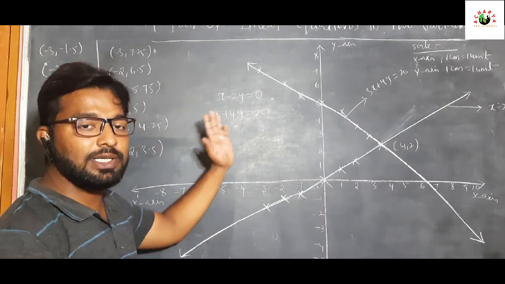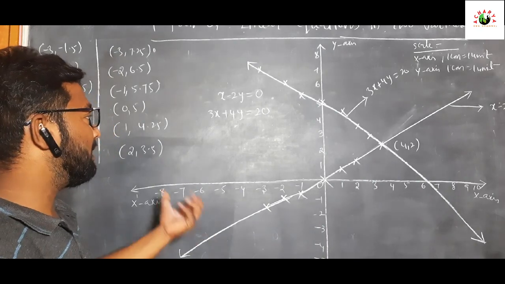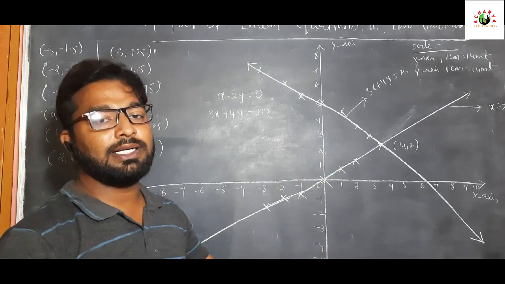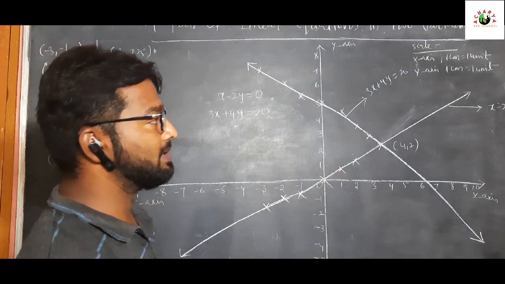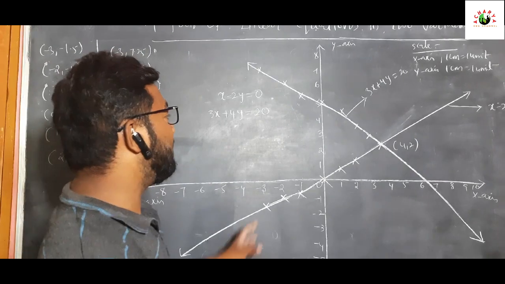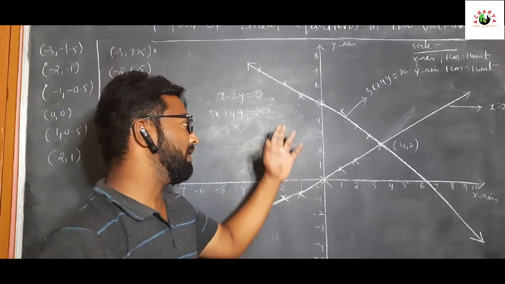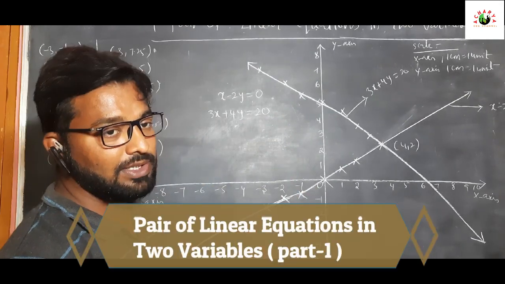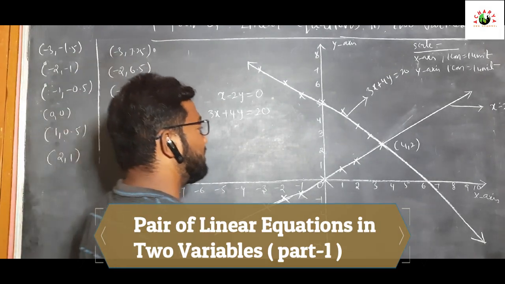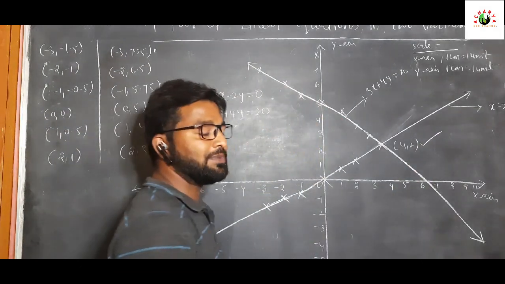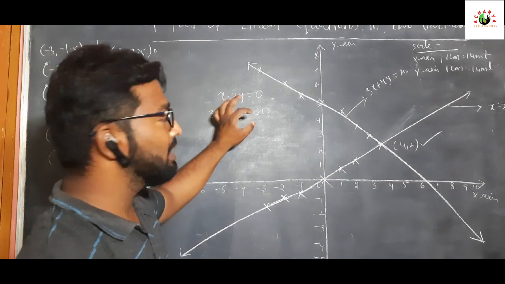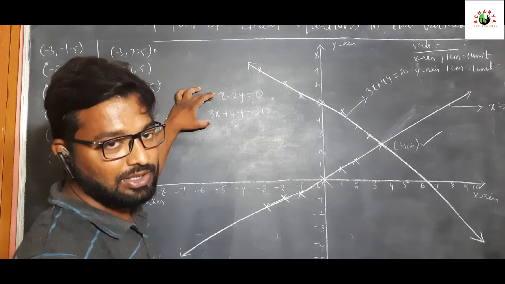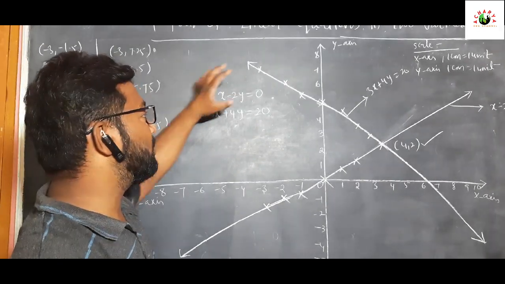If that condition is satisfied, the two equations represent intersecting lines. If two lines intersect at one point, these two equations have only one solution, that is 4 comma 2. If we substitute 4 comma 2 in these two equations, they are satisfied. That is called the pair of solution of two equations.